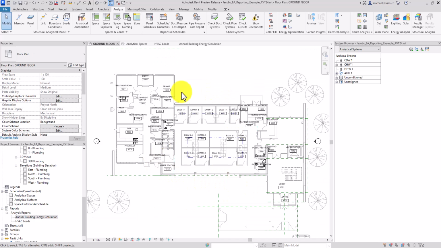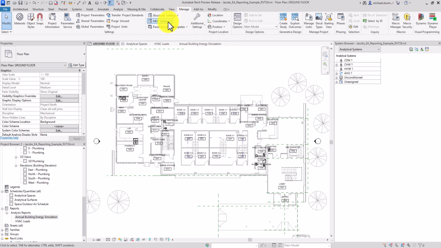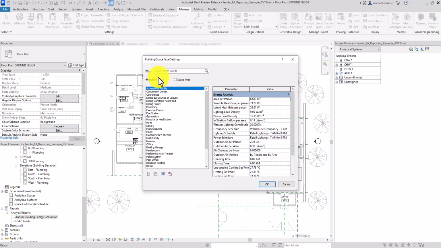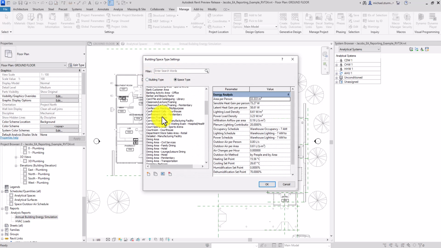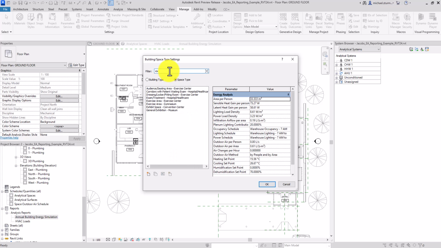If you want more detailed inputs for your spaces, you can manage these within the Manage tab under MEP Settings, Building and Space Types. In this case, for these I'll use an exam treatment room with the standard inputs and change the outside air per person to 15 liters a second.